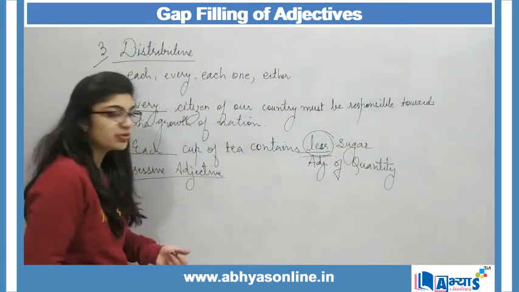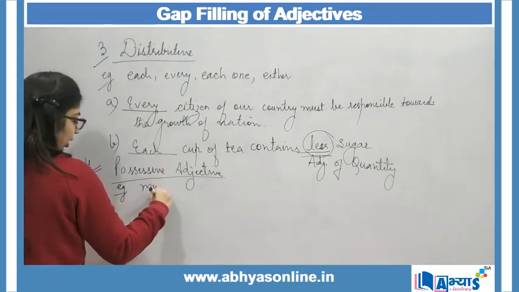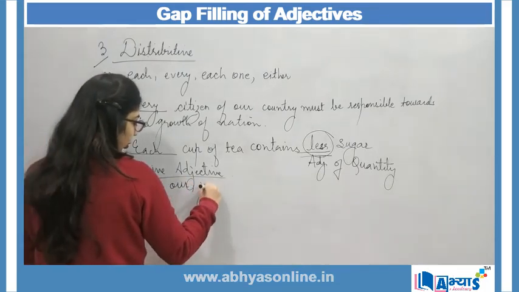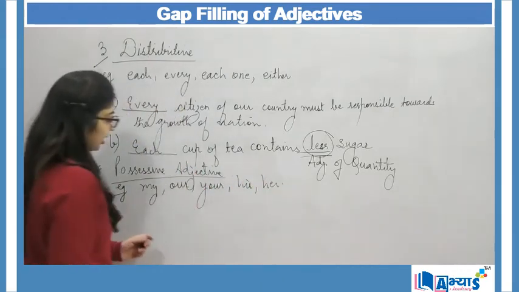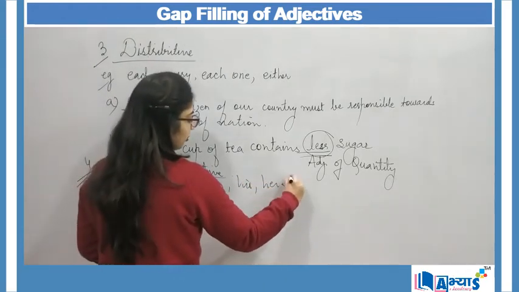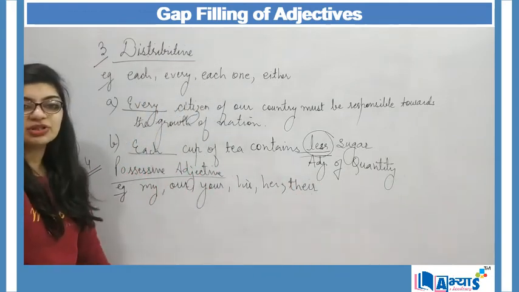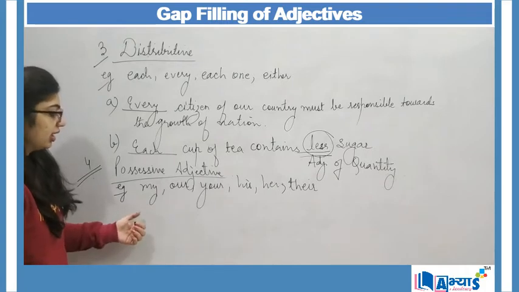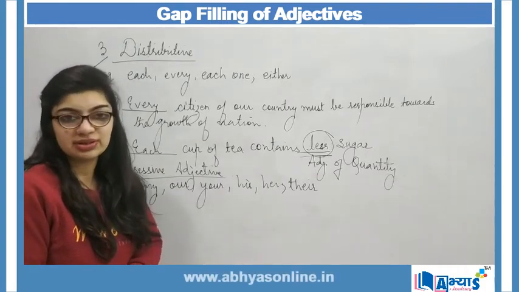Examples of possessive adjectives can be my, our, your, his, her, or it can also be their. These are the examples of possessive adjectives because they show the possession of anything or any other person.